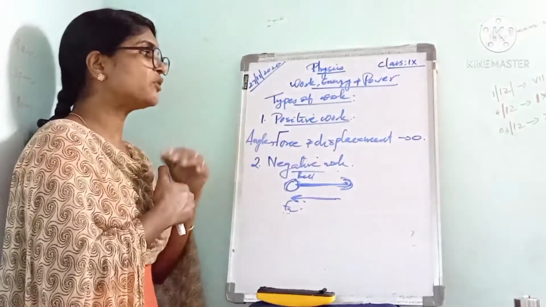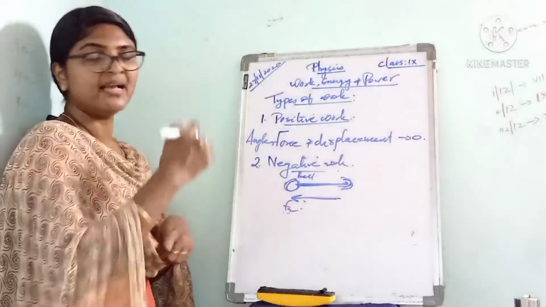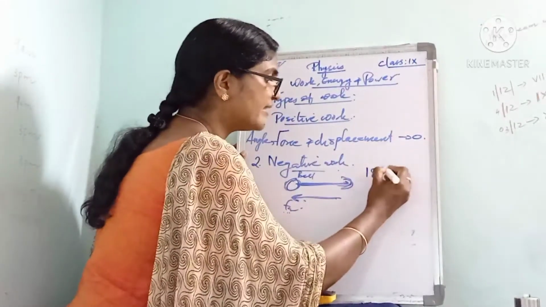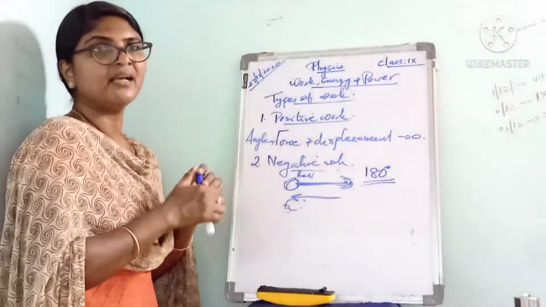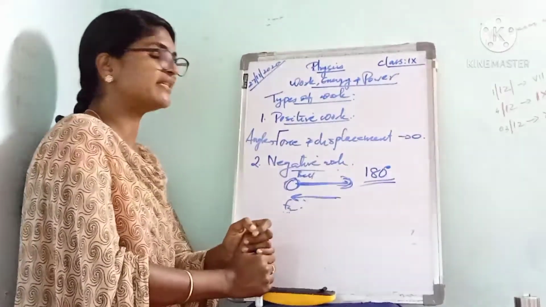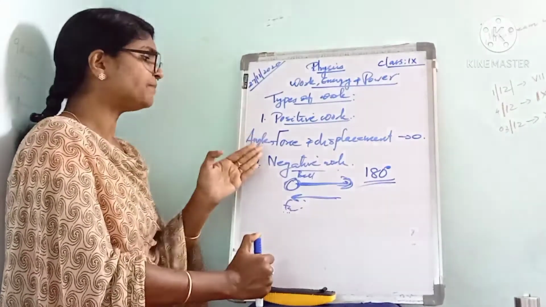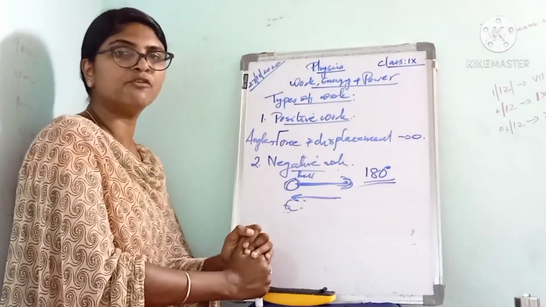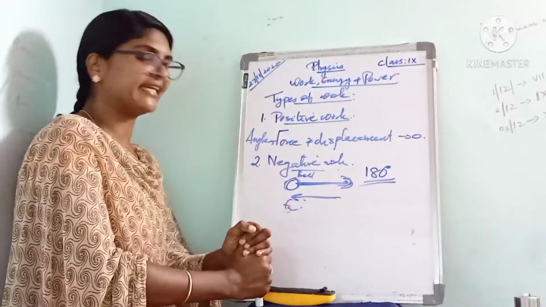So in the case of negative work, what is the angle between the force and displacement? Here the angle between the force and displacement is 180 degrees. Isn't it? And what is negative work? If the force and displacement are in opposite directions, then the work done is negative.